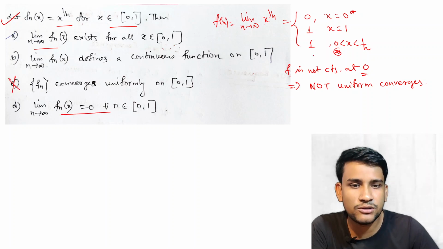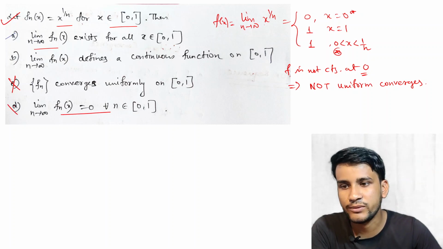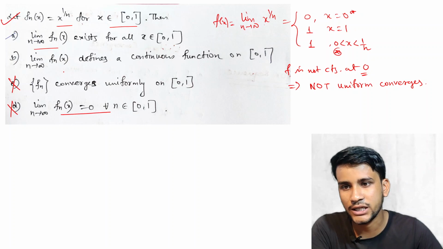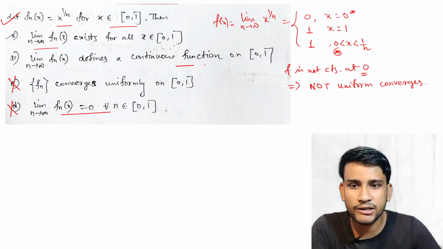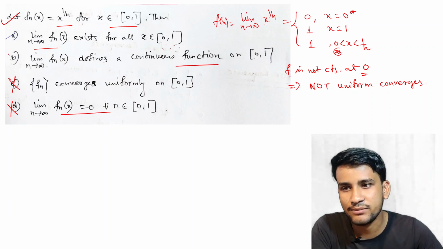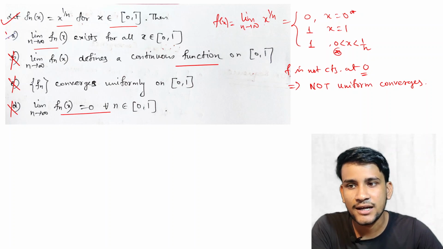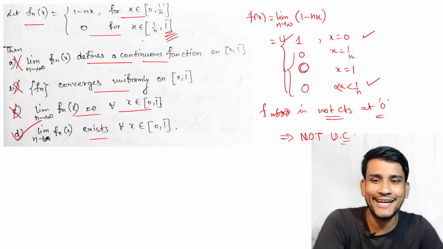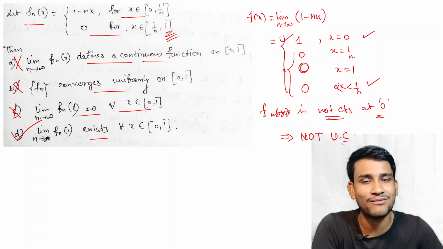Fn completely 0, this is also not correct because the limits are different for different values of x. Okay, so f(x) defines a continuous function, the limit does not exist, that means this is not continuous, and that means option A is true. Again, these two questions are the same type of questions; just the function is different.